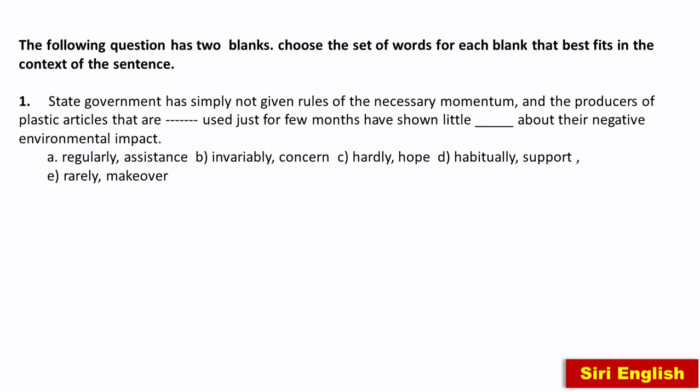Now let's move further. The second blank is regarding the negative environmental impact of the plastic bag. So the only word that fits the blank is concern, which indicates that the producers are hardly worried about the impact of plastics. The words assistance and support are not relevant to the context of the sentence. So A and D are eliminated. The right answer is B.